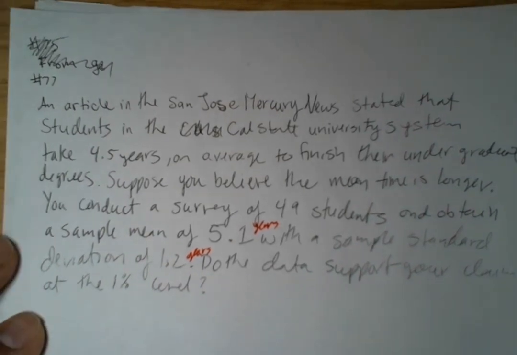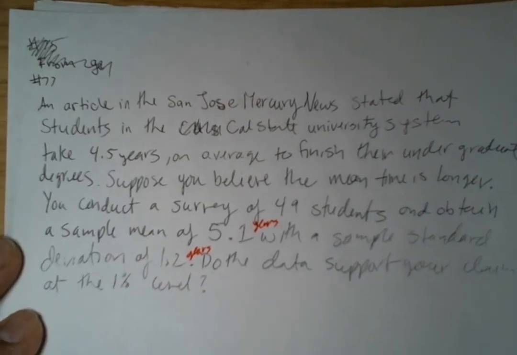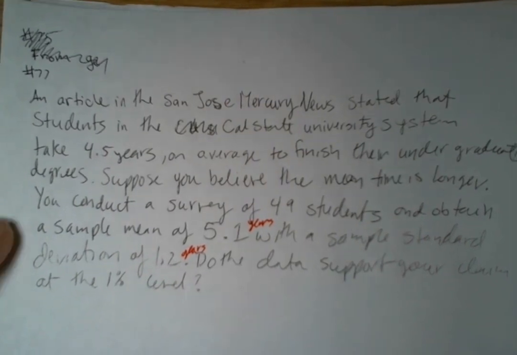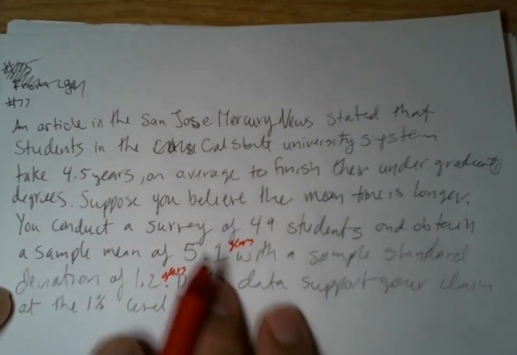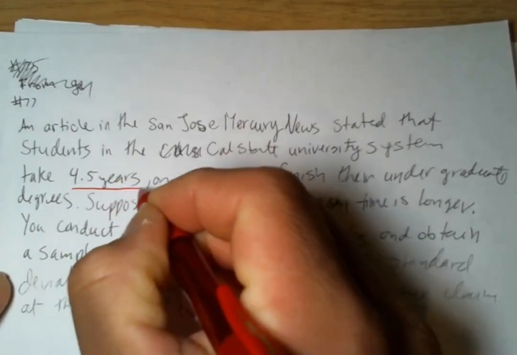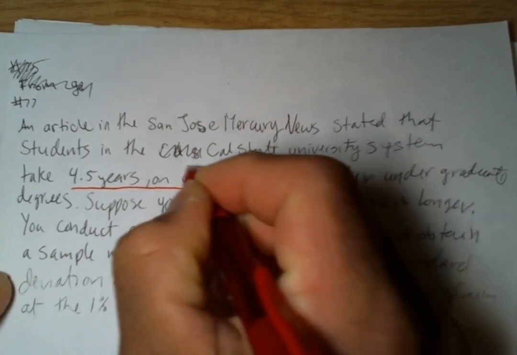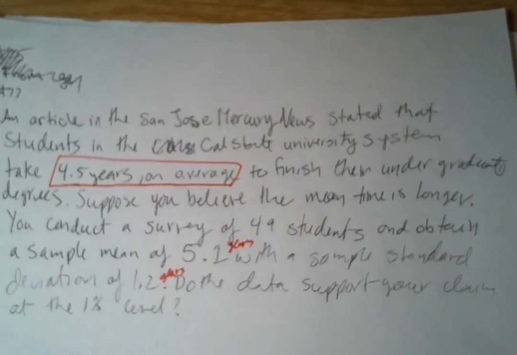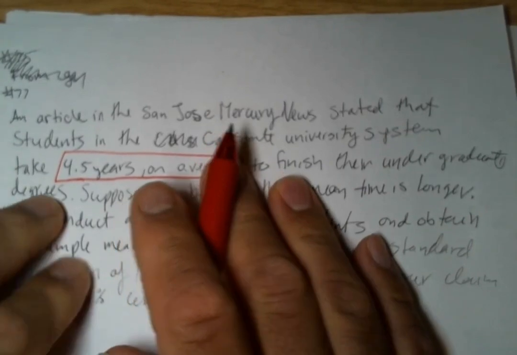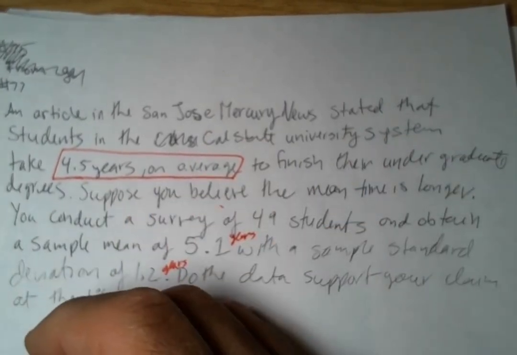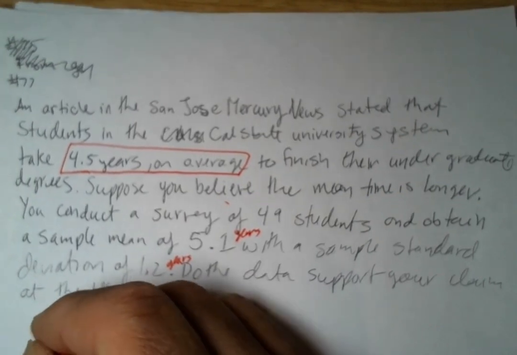All right. Now, when I read this, sometimes it might take a couple of times to read through the problem and digest all that's going on here. A couple of things that stick out are 4.5 years on average, from the Cal State University system. So we're going to assume that that is the population mean, so this is going to be mu.